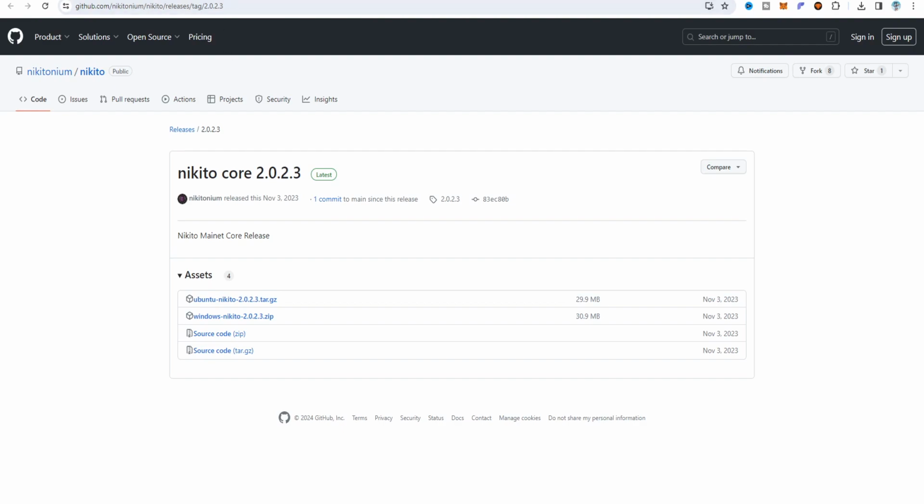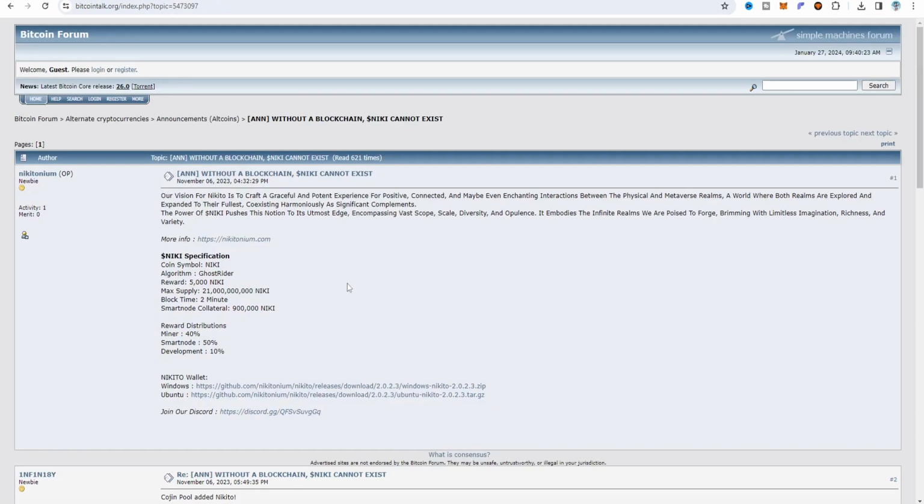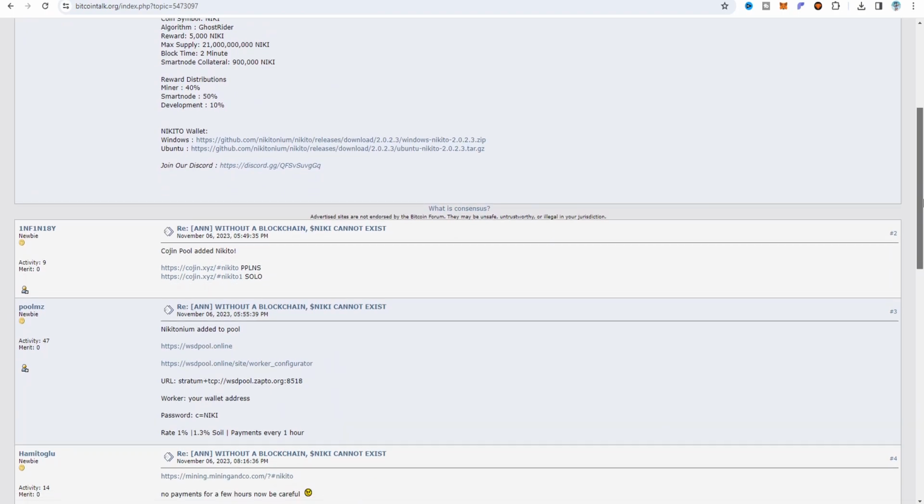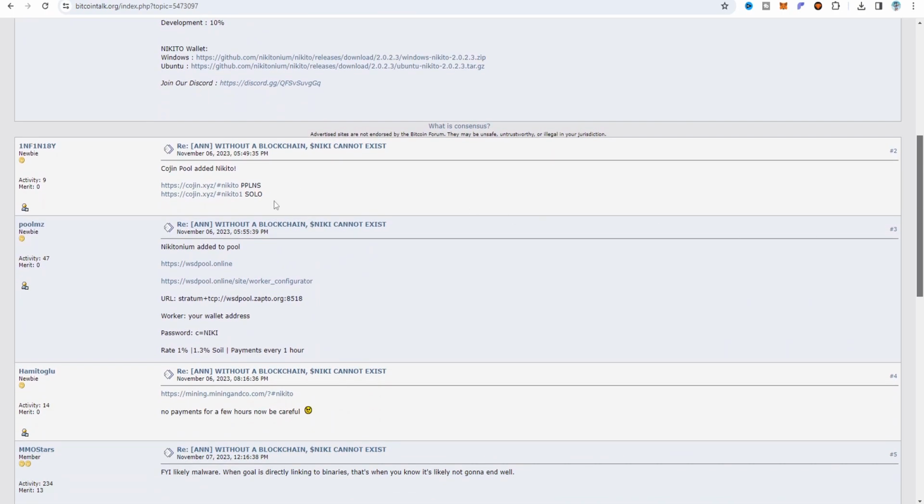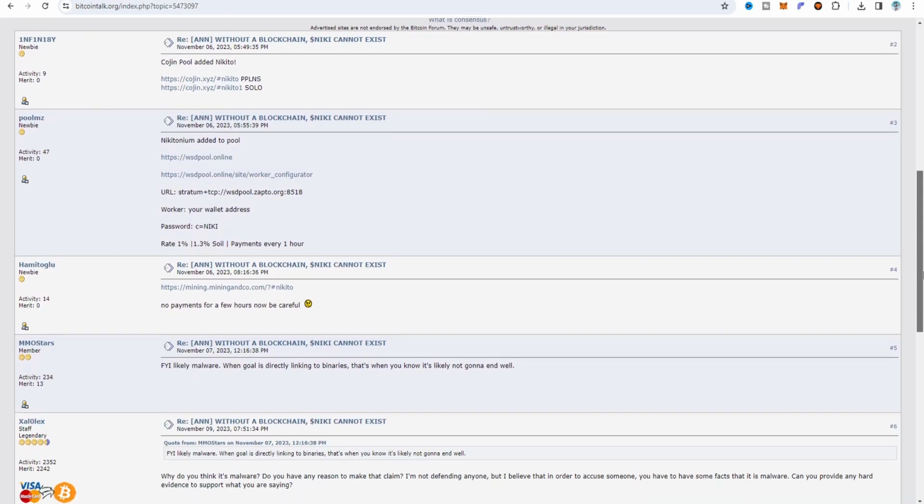So about the Nikito network, this is the Bitcoin forum, bitcointalk.org, and here the Nikito wallet also gives the latest link. The version is 2.0.2.3, and this is for Ubuntu. The distribution and specification and all the details about Nikito are provided there. And here we can see PPLNS, solo mining, and about the pool, the rate, and the dev fee, all the details are provided there, so you can check it out.